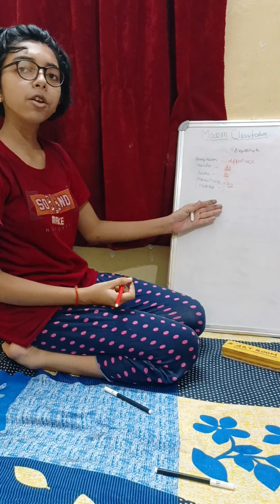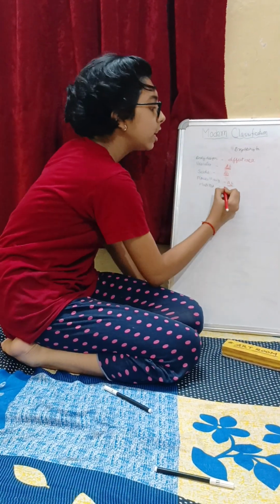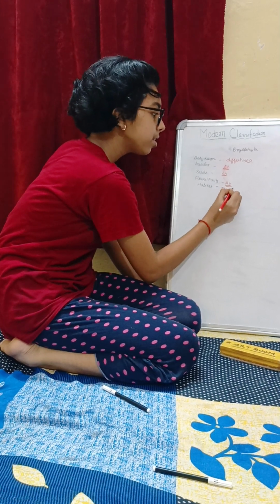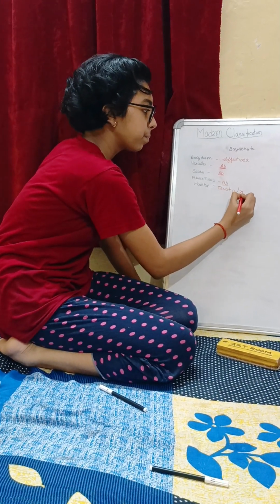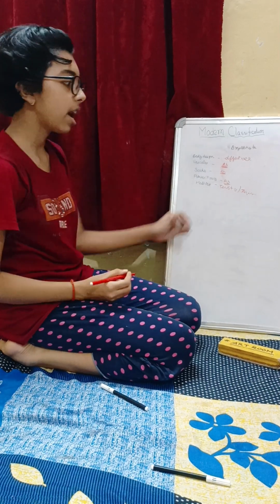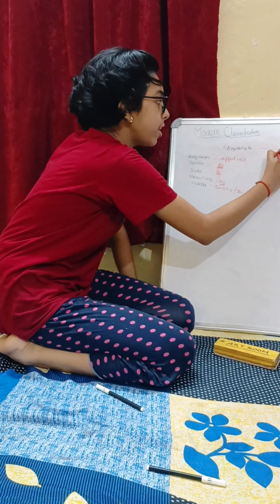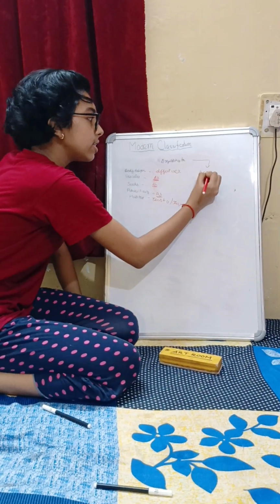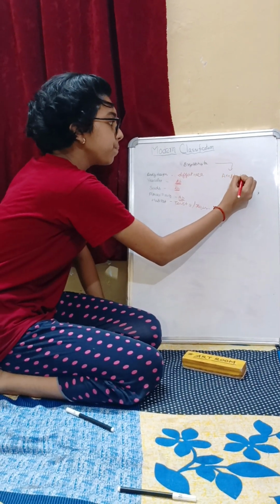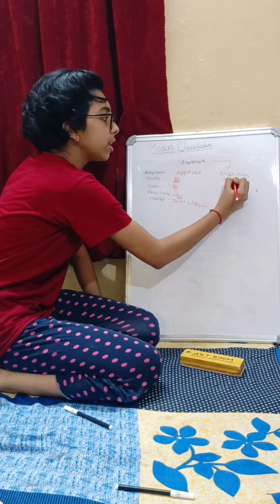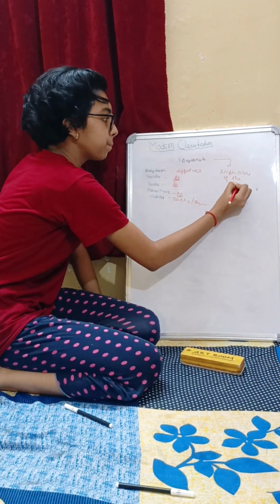The habitat of Bryophyta is both terrestrial and aquatic, and hence they are known as the amphibians of the plant kingdom. Very important, they are known as the amphibians of the plant kingdom.